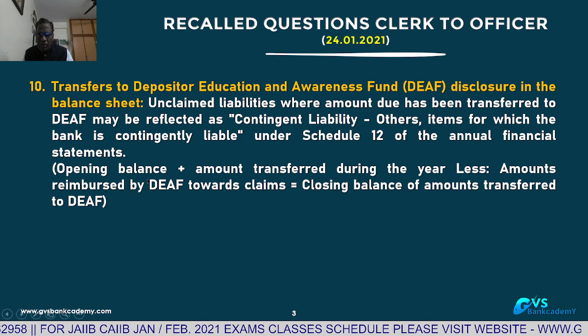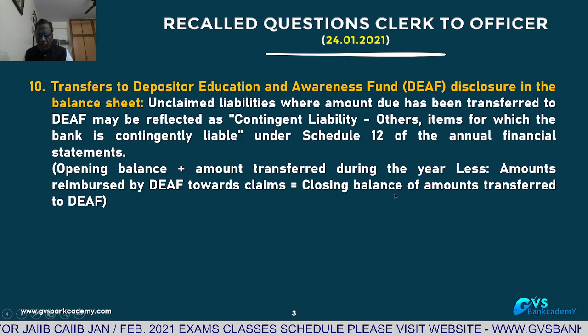And what is the summary? Opening balance plus amount transferred less payments made is equal to closing balance.